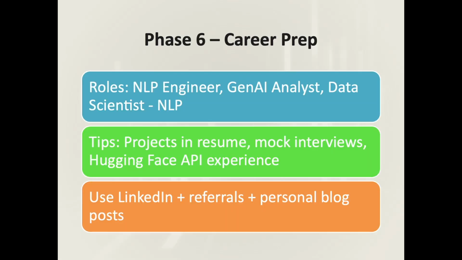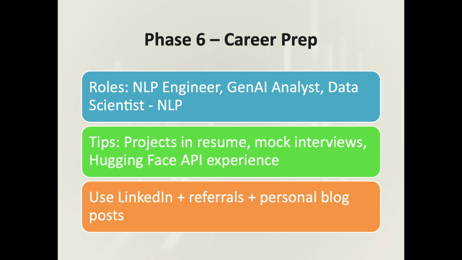Now let's turn your skills into a job offer. Focus on resume. In resume, focus on results. Instead of writing "used BERT", write "improved classification accuracy by using fine-tuned BERT". Then prepare for interview questions. Prepare questions like how does BERT differ from GPT? What is attention? Why is it useful?